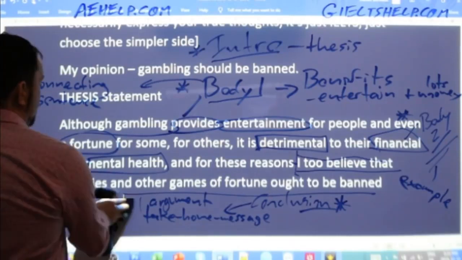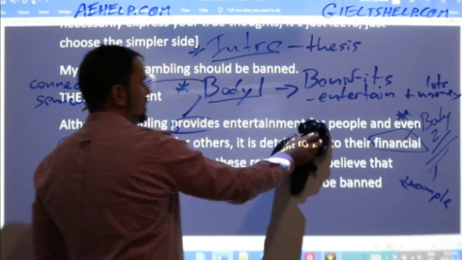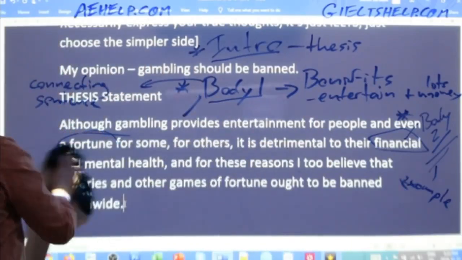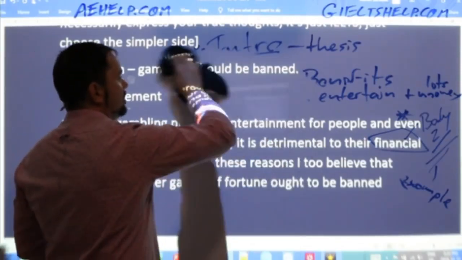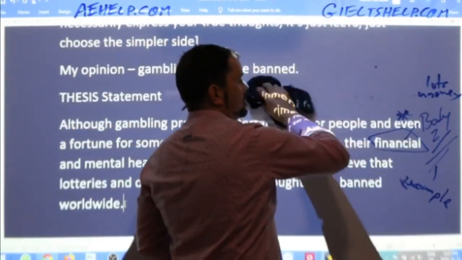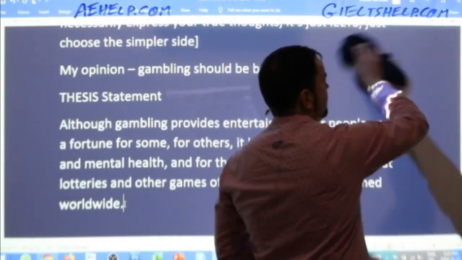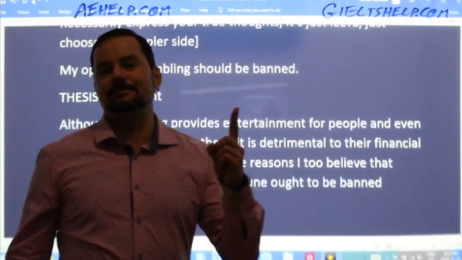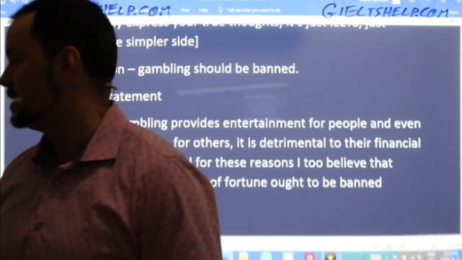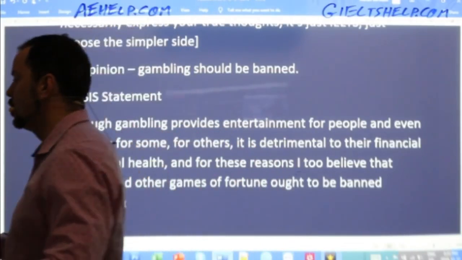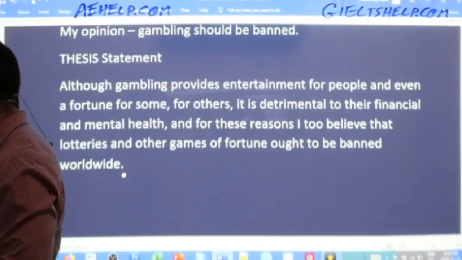Okay. All right, students. So now that we have all of these concepts clear for this, talk about this side, talk about that side, and tell the reader which side you agree with. Now that we understand this concept, let's complete the introductory paragraph. First step for the introductory paragraph is write a hook. Okay, please write a hook. And yes, a hook is important.